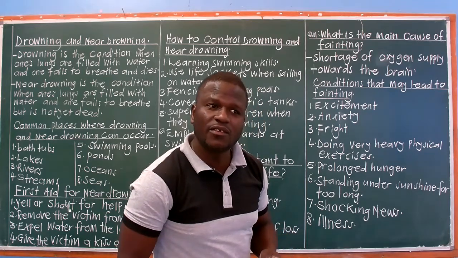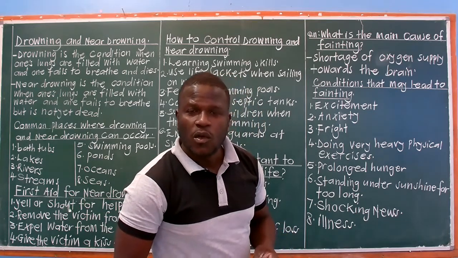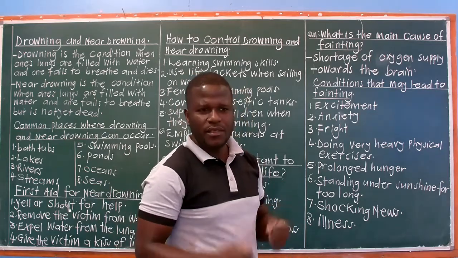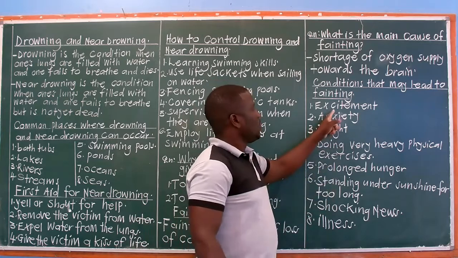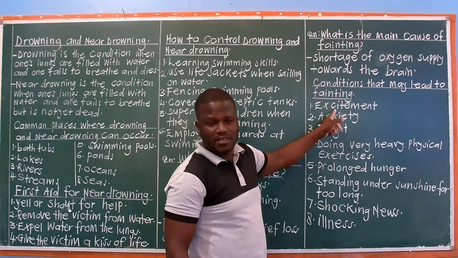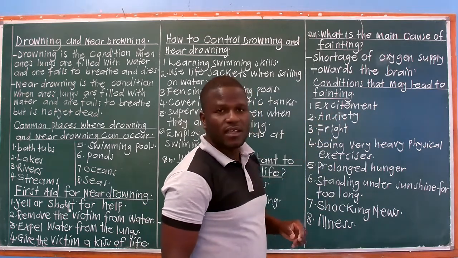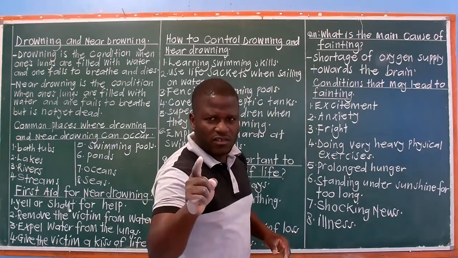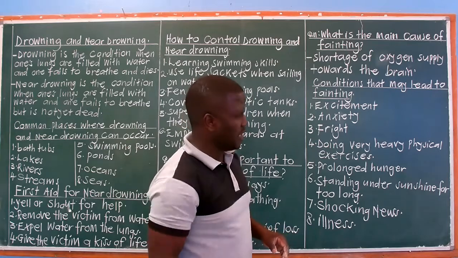Results are released and you are told you have aggregate 4. Because of that too much excitement, you are happy, you faint. So excitement can be one of the conditions that may lead to fainting. It's not a cause, but it's a condition that may lead to fainting.